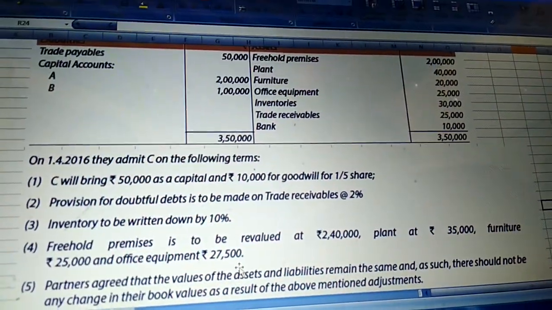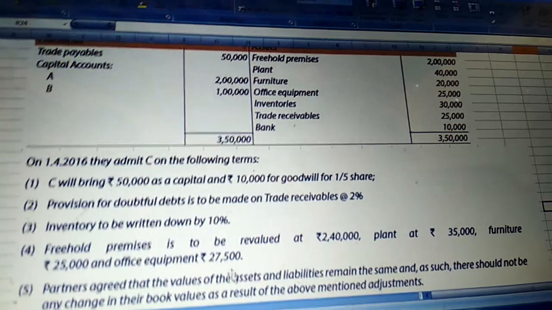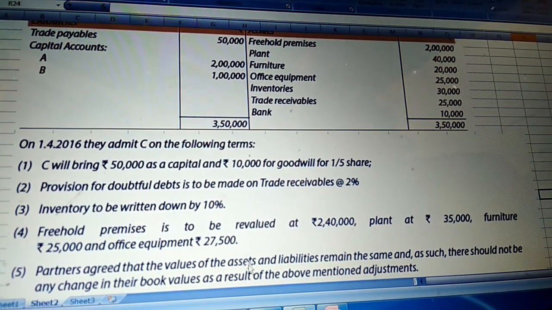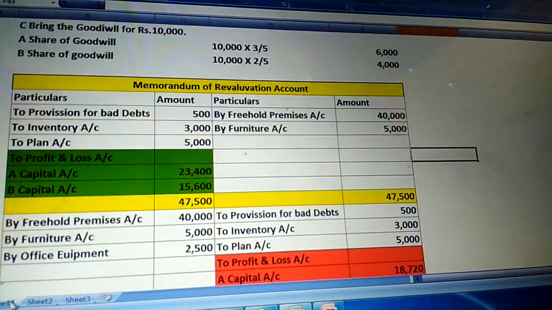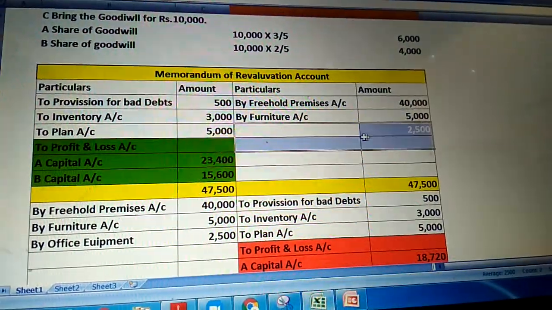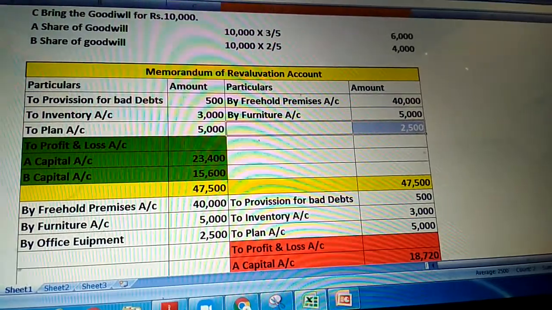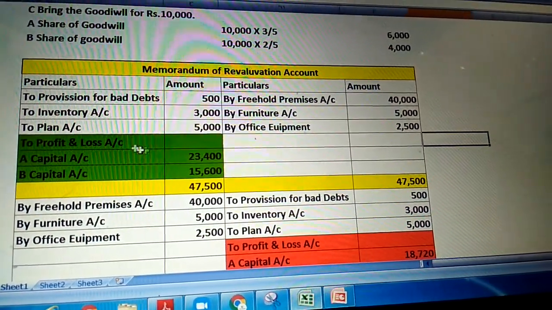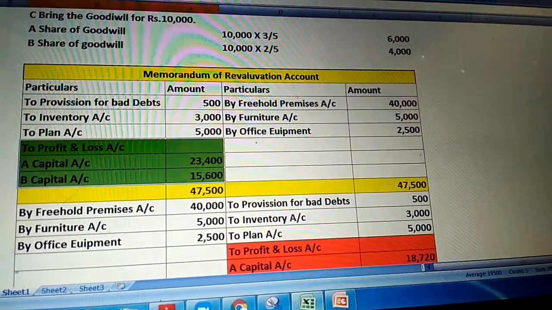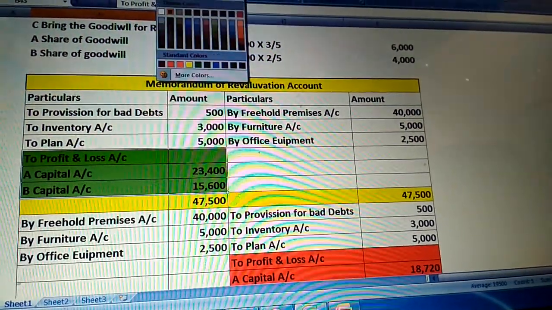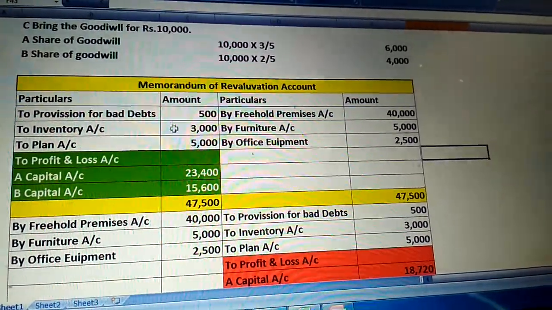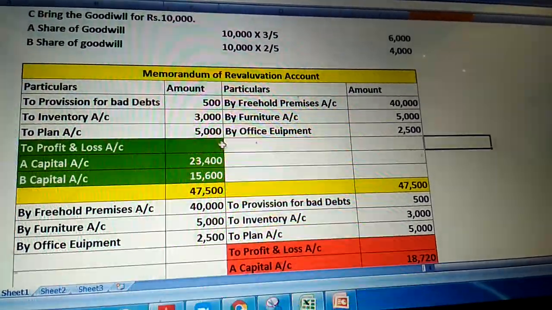Office equipment 27,500. Here office equipment is given 25,000. 2,500 is gain. The value is increased by 2,500. Mention it in the credit side. What is the total? The total of credit is 47,500. Here the total of debit is 8,500.